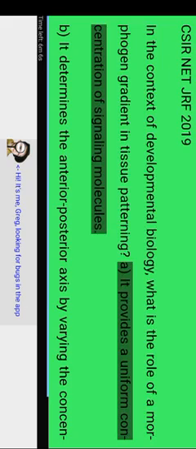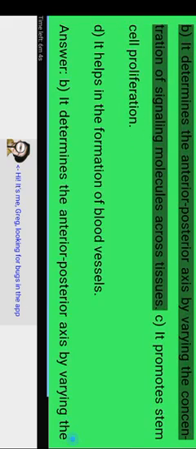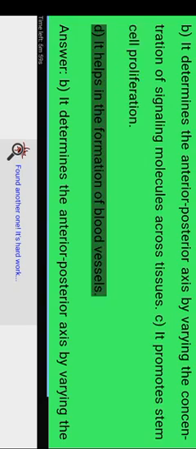CSIR NET JRF 2019. In the context of developmental biology, what is the role of a morphogen gradient in tissue patterning? A. It provides a uniform concentration of signaling molecules. B. It determines the anterior-posterior axis by varying the concentration of signaling molecules across tissues. C. It promotes stem cell proliferation. D. It helps in the formation of blood vessels. Answer: B. It determines the anterior-posterior axis by varying the concentration of signaling molecules across tissues.